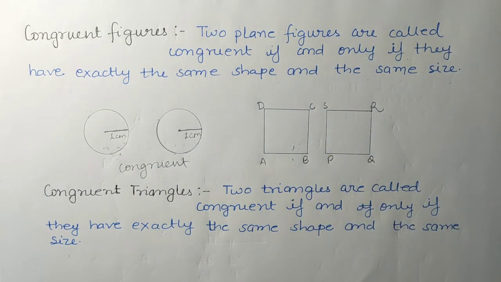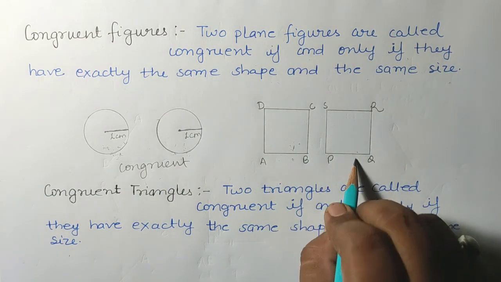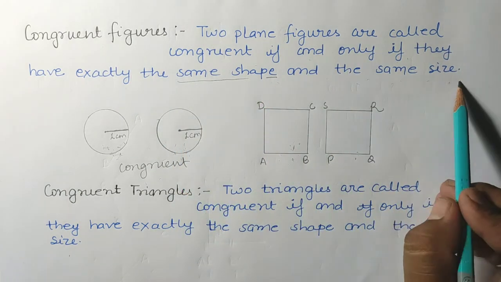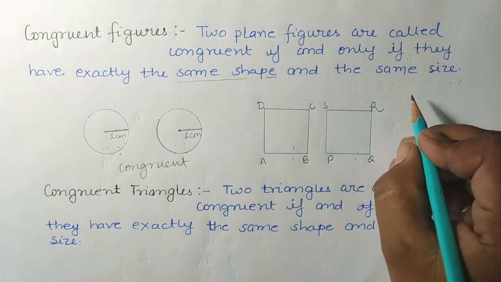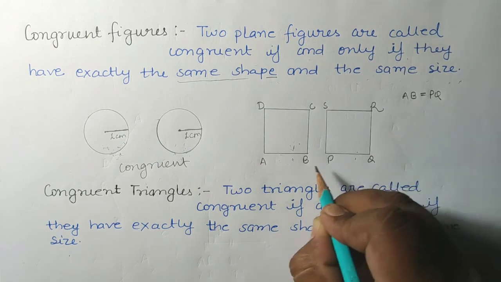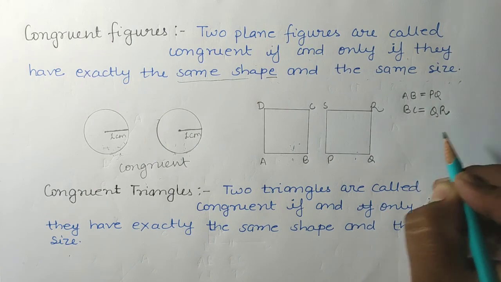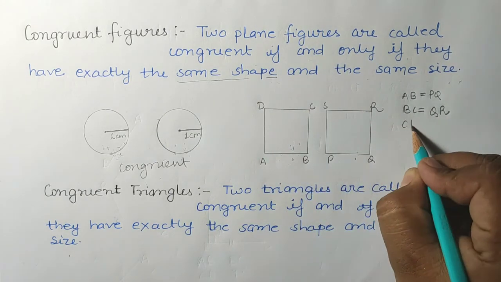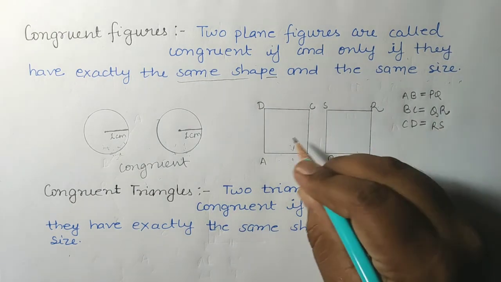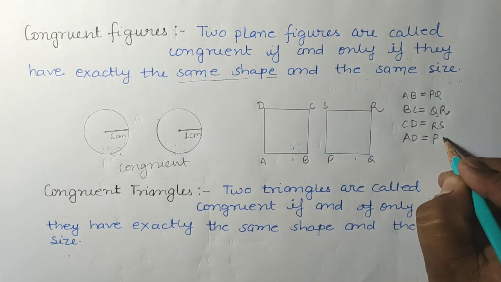So in these two squares, both are squares, so it is clear that they are the same in shape. But what about their size? If I say that the side AB is equal to PQ, the side BC is equal to QR, and the side CD is equal to RS, and the side AD is equal to PS.